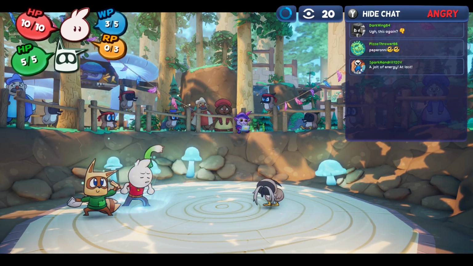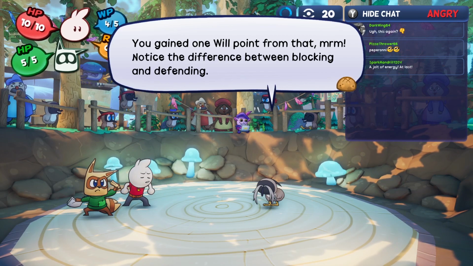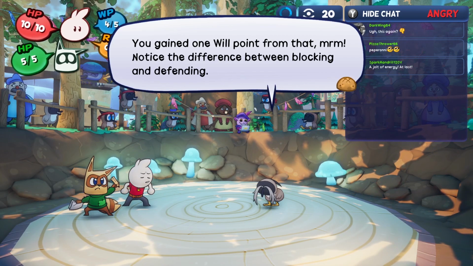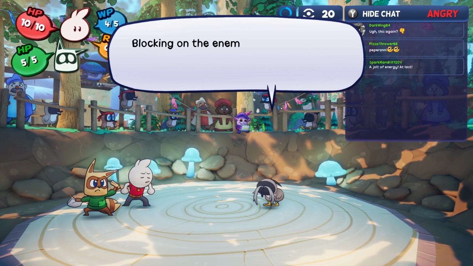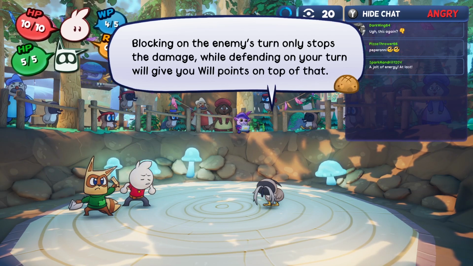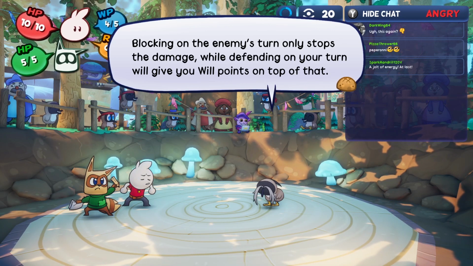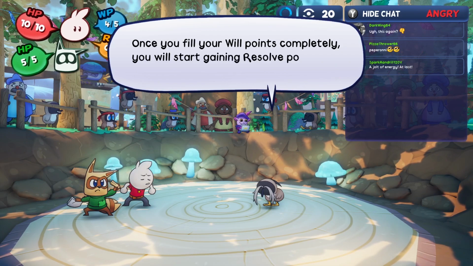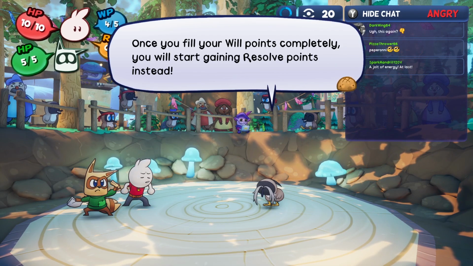Select defend. And then when you defend an attack, when you actually click defend, you'll get will points back doing that. You gained 1 will point from that. Notice the difference between blocking and defending. Blocking on the enemy's turn only stops the damage, while defending on your turn will give you will points on top of that. Once you fill your will points completely, you will start gaining resolve points instead.